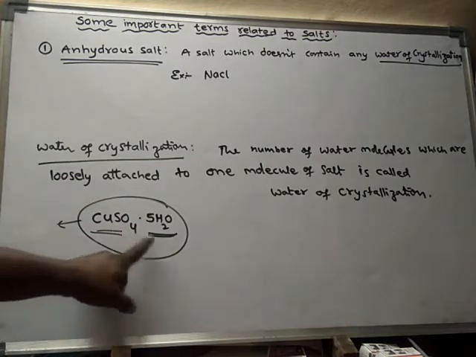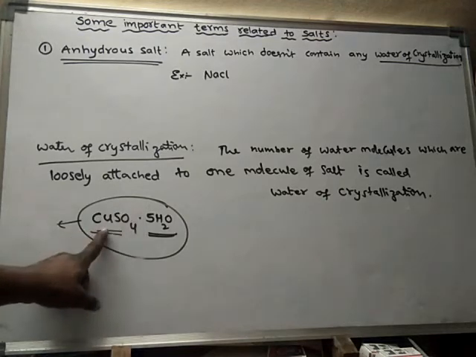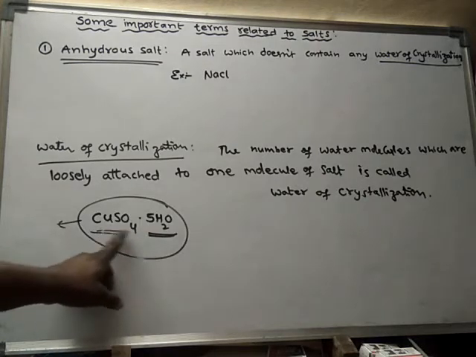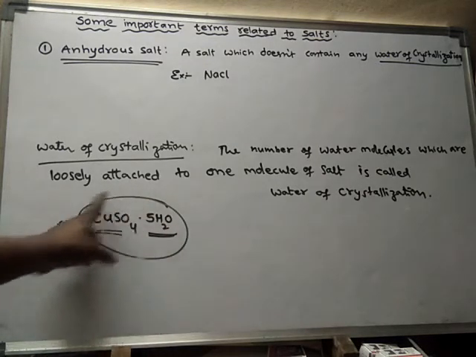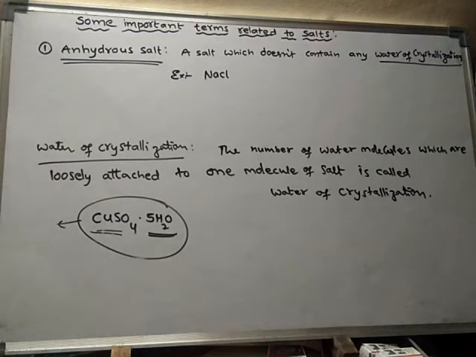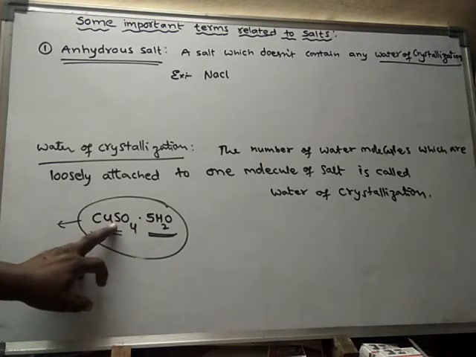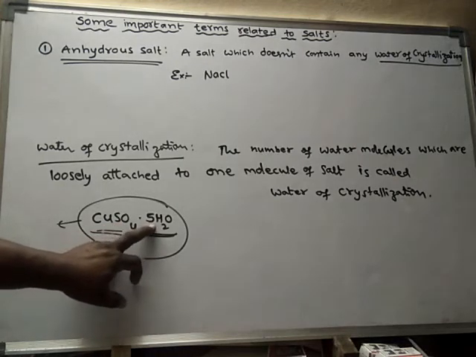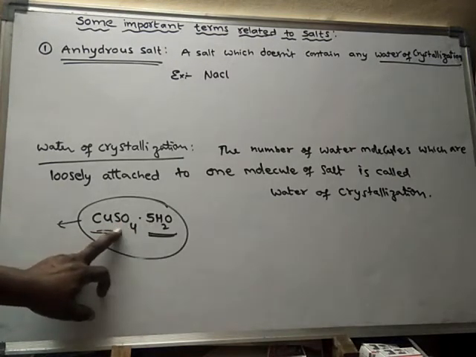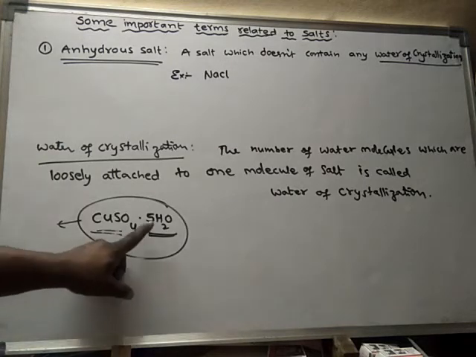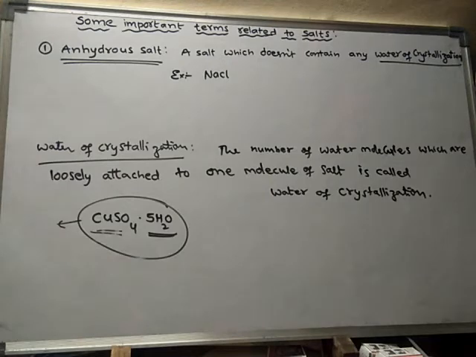In the formation of this molecule, one copper sulfate molecule is loosely bonded with 5 water molecules. So now this molecule is said to be the blue vitriol molecule. In this molecule, there are 5 water molecules attached to one copper sulfate molecule. So the number of water molecules attached to one molecule of a salt in the crystals is said to be water of crystallization.